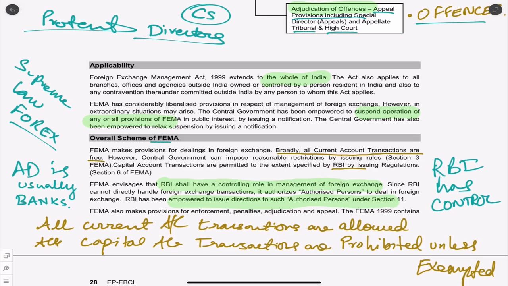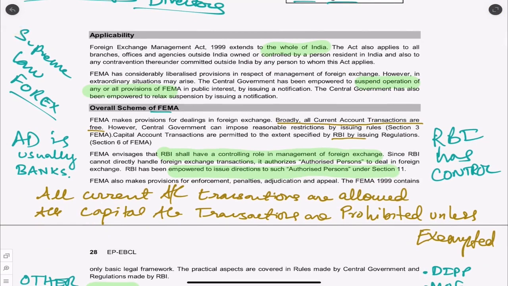So what is the scheme of FEMA? Please understand that FEMA has multiple things we should know. The first thing is all the current account transactions are free. So anything you do in a current account is allowed. You don't need special permission. We'll come to that in detail later. Now you just know all the current account transactions are free. All capital account transactions are generally prohibited unless exempted. There are restrictions on the current account transactions, yes, but generally capital account transactions should be permitted by the Reserve Bank of India. So that means capital account transactions are generally prohibited.